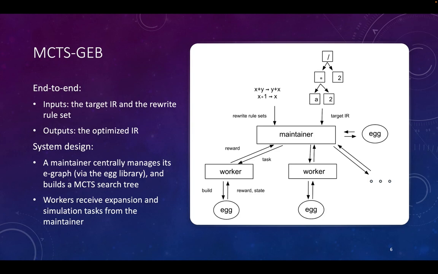When simulation is done, the worker performs an extraction from its local E-graph, and the reward is calculated. The reward is going to be the value estimate of the tree node. At the end, the value estimate is sent back to the maintainer. The maintainer is going to initialize a new tree node in the MCTS search tree along with its value estimate.